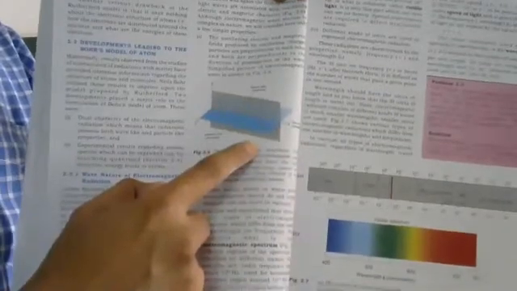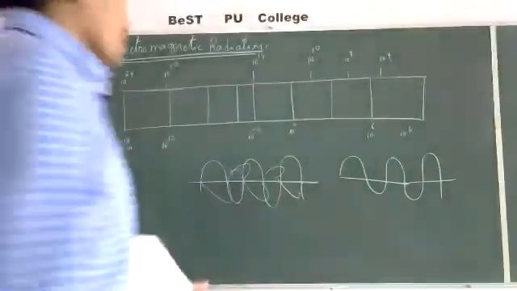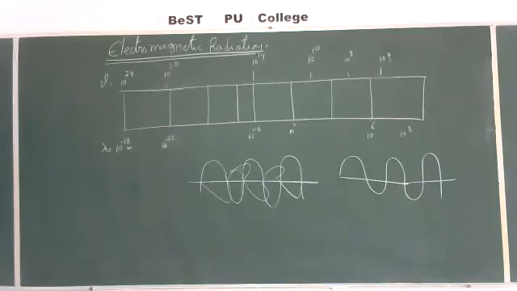Here it is clear. With blue color one plane is there, and with black color one plane is there. The blue plane and the black plane are mutually perpendicular to each other. One is the electric wave and one is the magnetic wave.